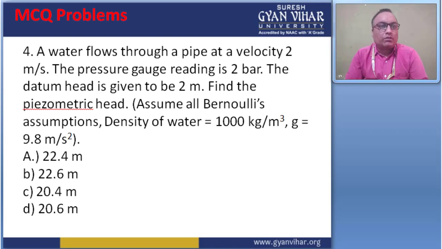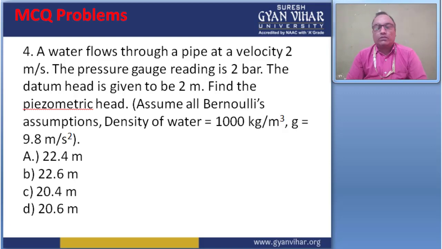Water flows through a pipe at a velocity of 2 meter per second. The pressure gauge reading is 2 bar and the datum head is given as 2 meter. Find the piezometric head, assuming all Bernoulli's assumptions, density of water 1000 and g equal to 9.8.